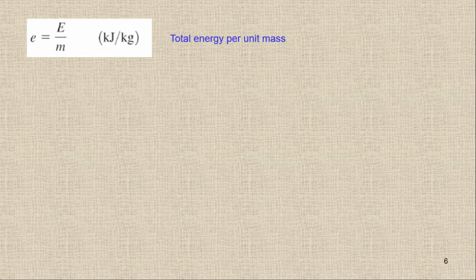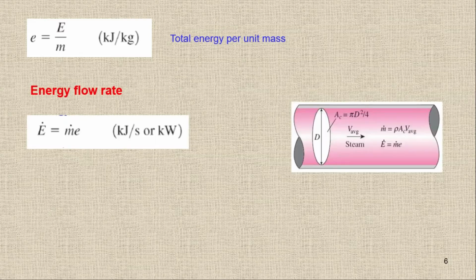We normally define it like this: this is the energy, and if I put a dot on it, it will be the energy flow rate, the E with a dot.